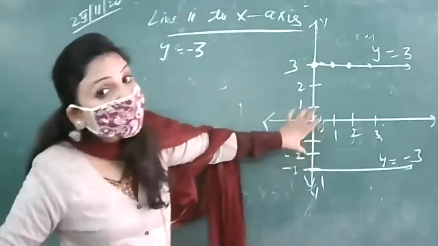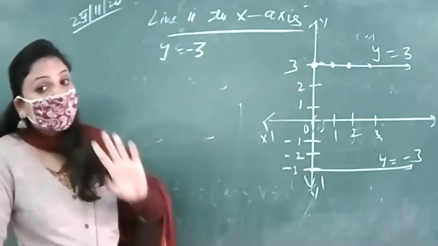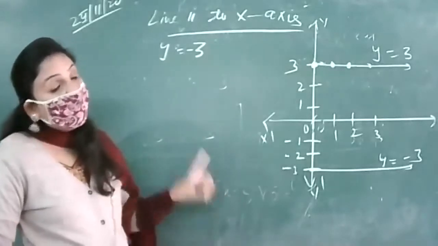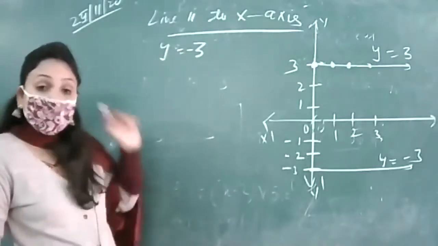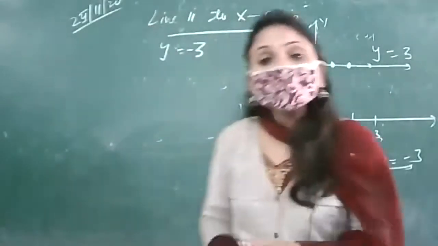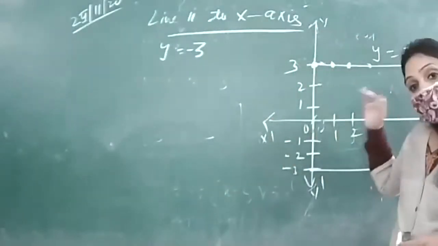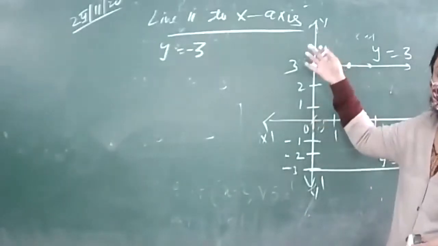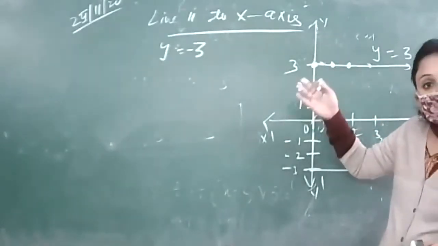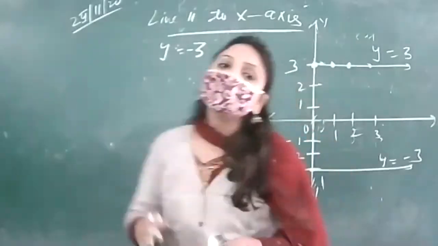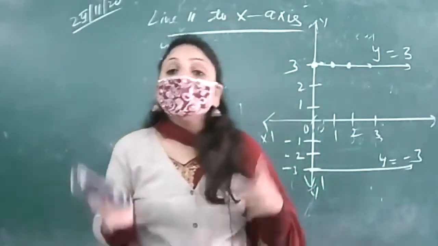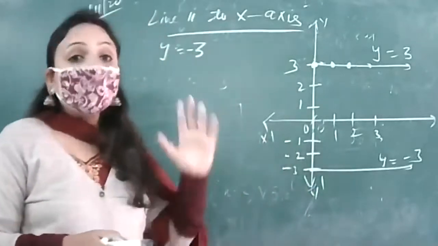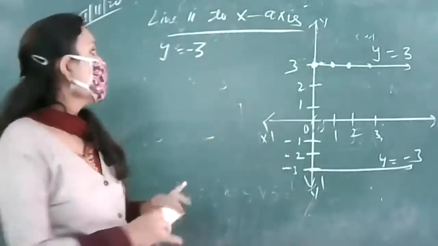Distance उतना ही रहेगा, distance can never be negative, आप ये नहीं कह सकते at a distance of -3 unit, you will say at a distance of 3 unit, but this minus sign indicates that this line now doesn't lie above x-axis, it lies below x-axis. So y is equal to -3 is a line which is parallel to x-axis at a distance of 3 units and below it.